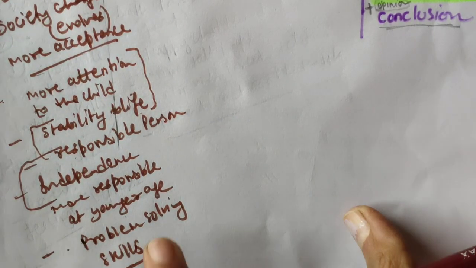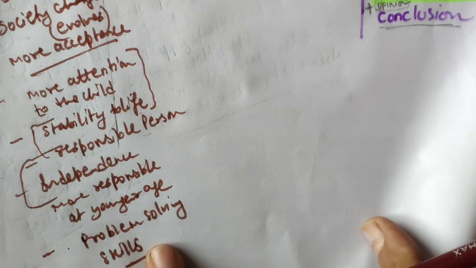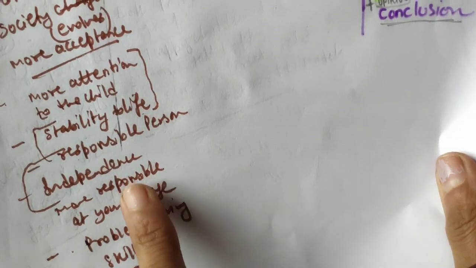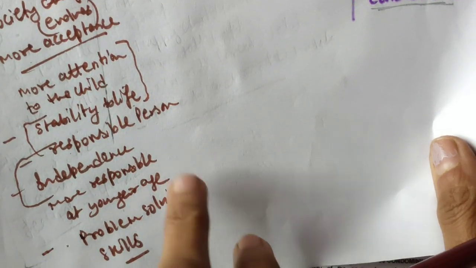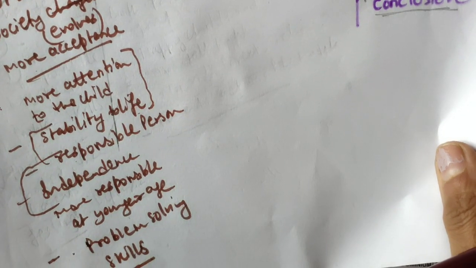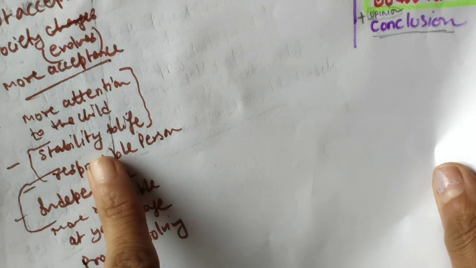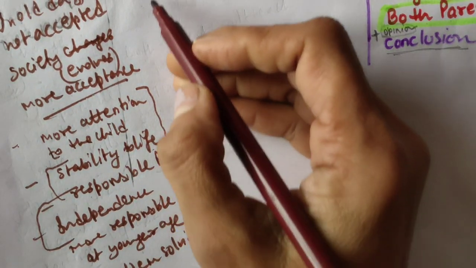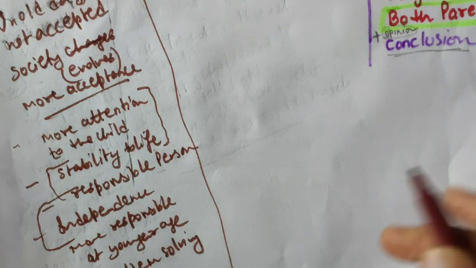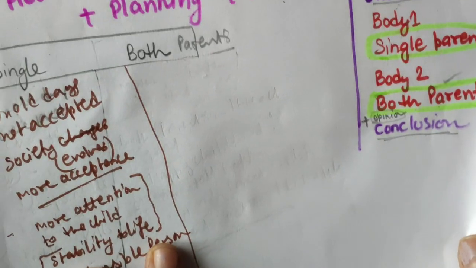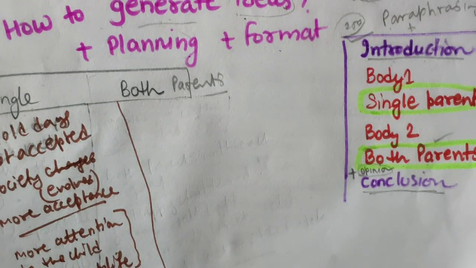So that is how a single parent can give a good environment. When there is a good environment, a positive environment, then definitely that child can also get a good childhood, a happy childhood also.